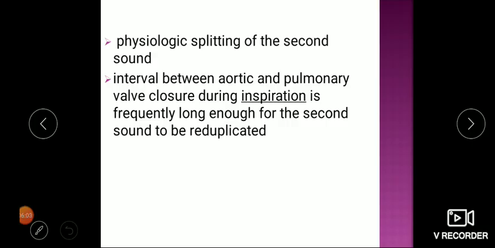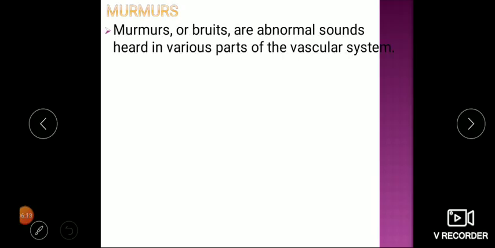Now apart from the sounds heard by stethoscope, we can have additional sounds in abnormal conditions. These are called murmurs. So apart from these 4 heart sounds, if some additional sound is present, murmurs or bruit are abnormal sounds heard in various parts of the vascular system. Now these are the key to diagnose cardiac conditions.